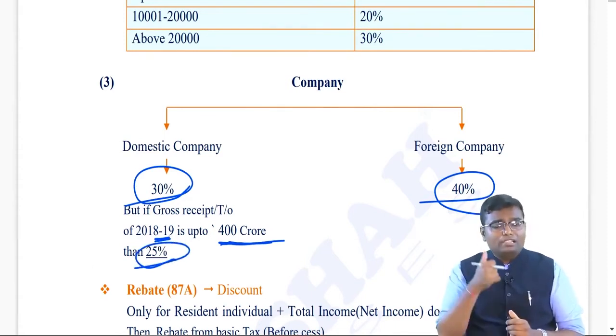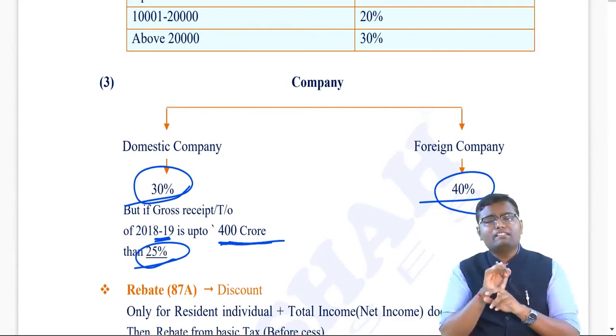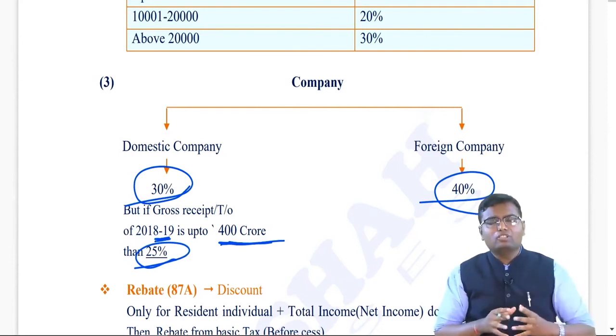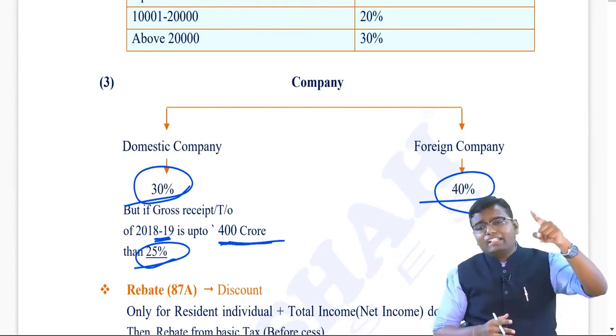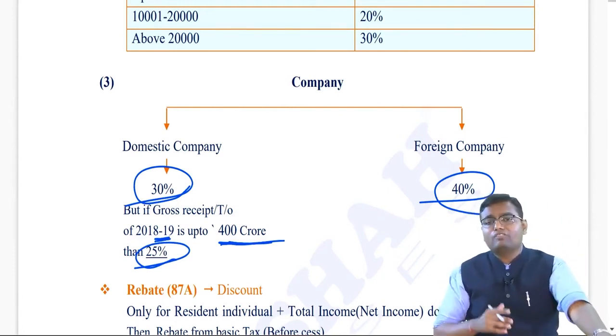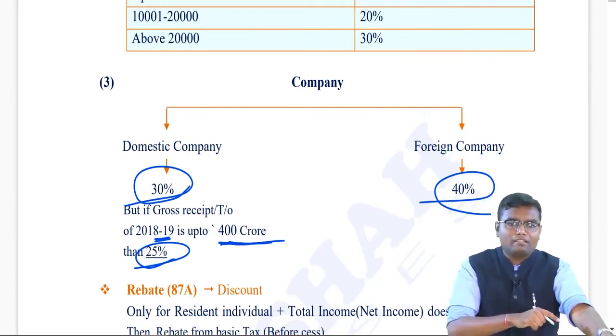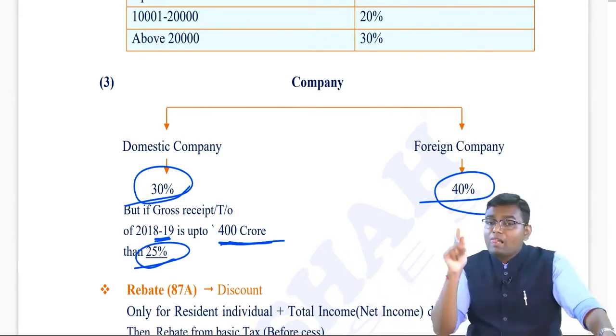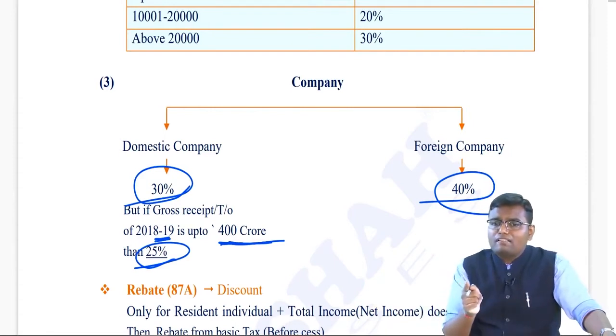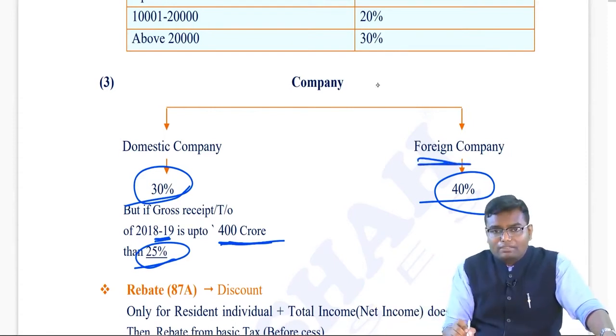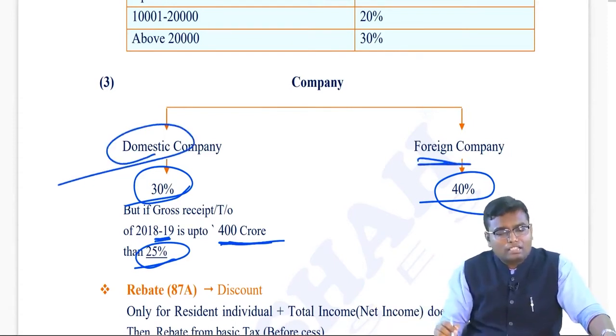Now here please note, turnover is to be seen for previous year 18-19, less than or equal to 400 crore. If that year's turnover is less than or equal to 400 crore, then in 2021 the tax rate of a domestic company will be 25%, otherwise 30%. This 25% concessional rate is not applicable to a foreign company, it is only applicable to a domestic company.